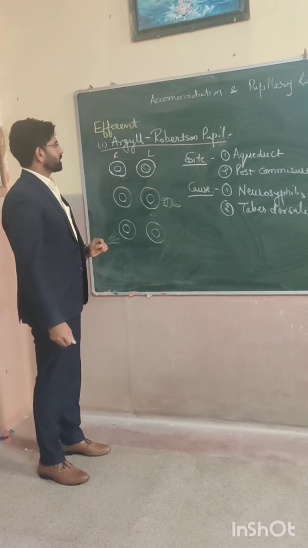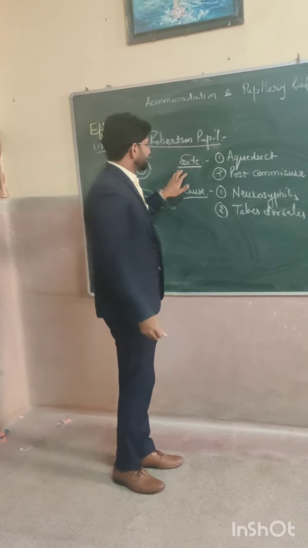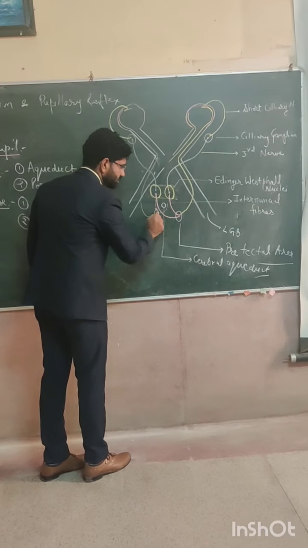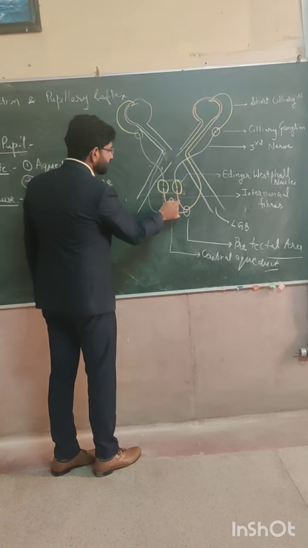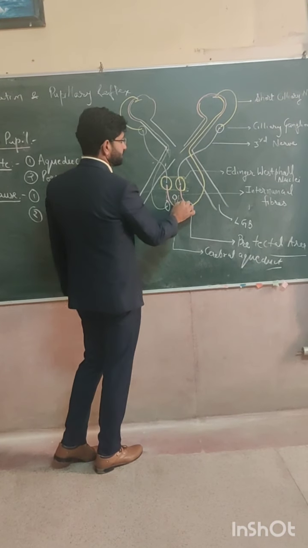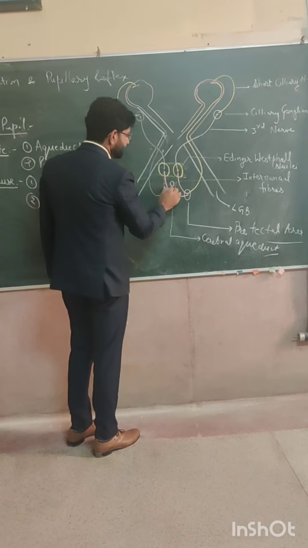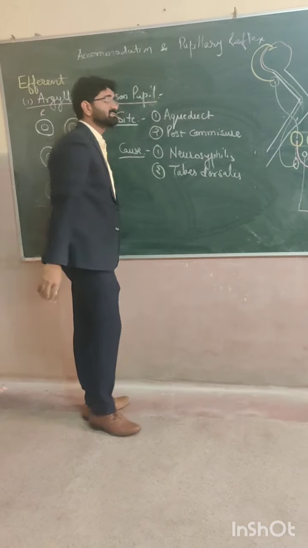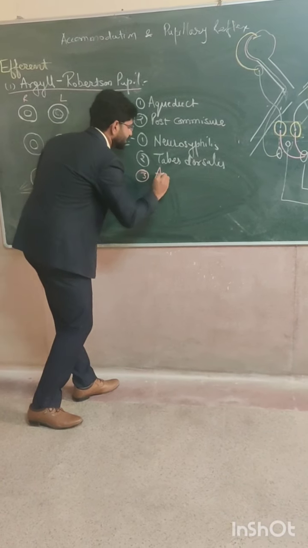First of all, we have to discuss where it occurs and why this happens. We have to know the site. The site is this area I am pointing to. This is the cerebral aqueduct, and the area here is the posterior commissure. If this area is affected, then the efferent pathway is also affected. When there is a lesion at this point, it occurs in diseases known as neurosyphilis, tabes dorsalis, and a lot of other diseases.